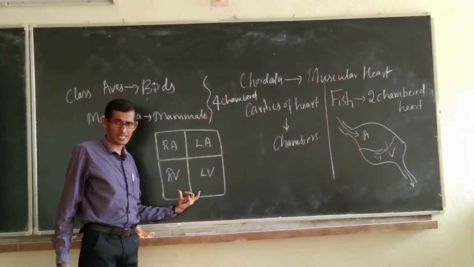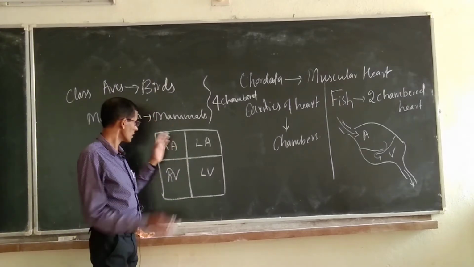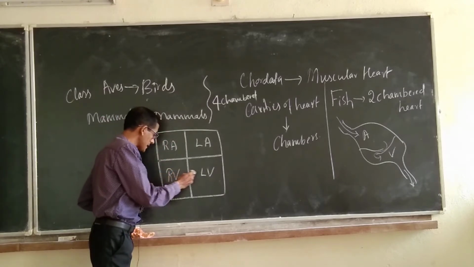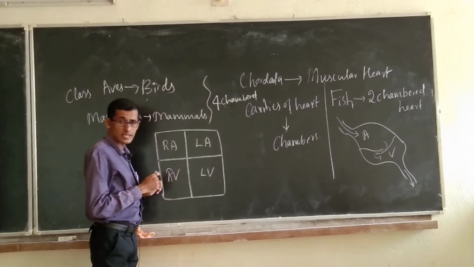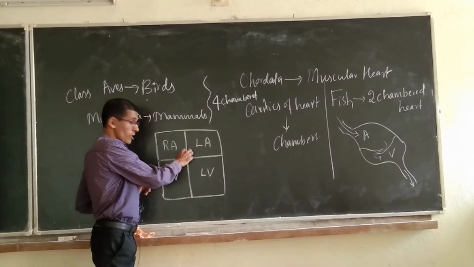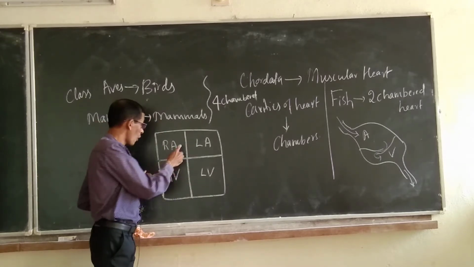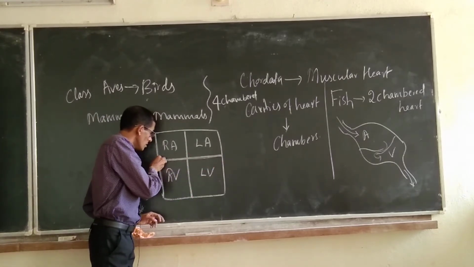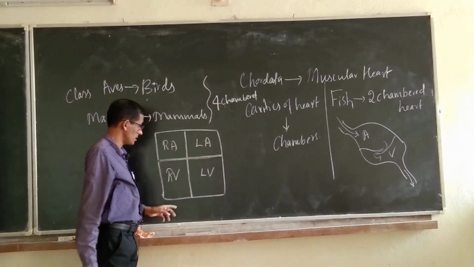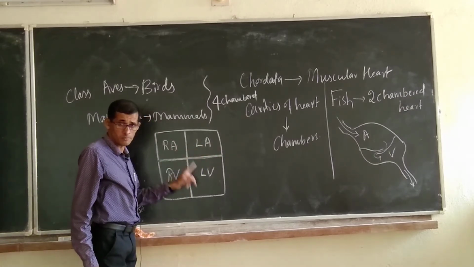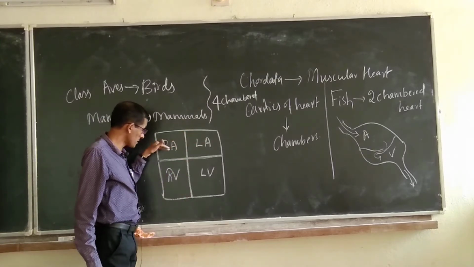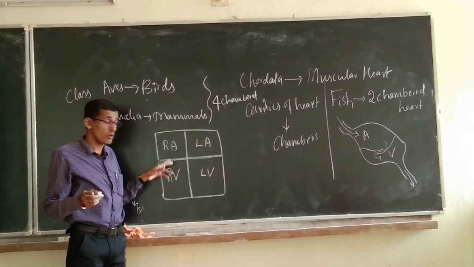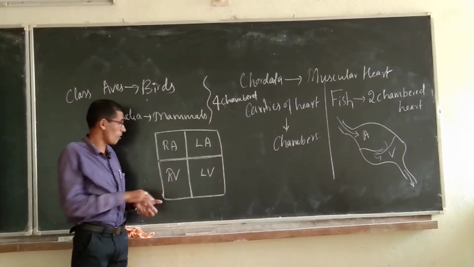There are 2 auricles and 2 ventricles, and the 2 auricles are separated by a septum. The 2 ventricles are also separated by a septum, that is the interventricular septum and the interauricular septum. Between the auricle and ventricle we can observe the auriculoventricular septum.